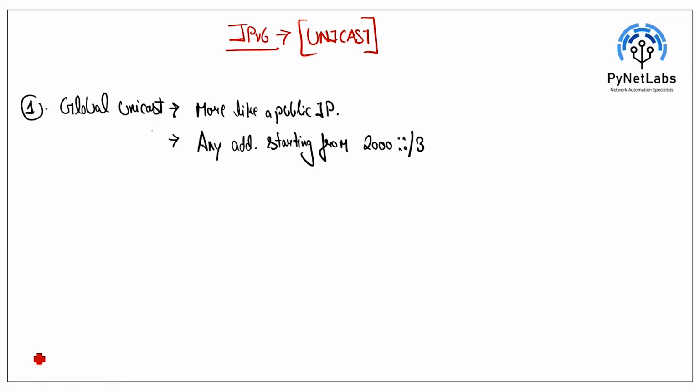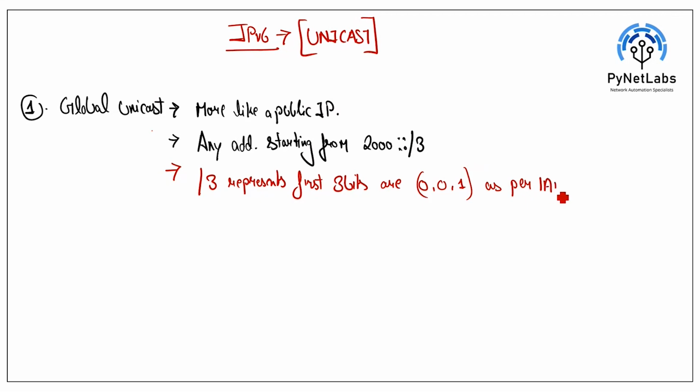This /3 means that the first three bits are 001 as per IANA, and we cannot change this because it is reserved by IANA. Now let's see how the reservation is done. When I say 2000, let's take an example to understand: 2000::/3.